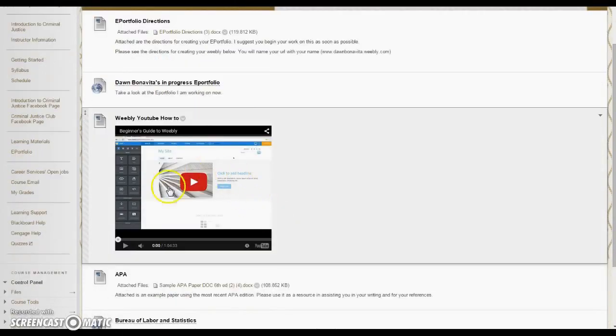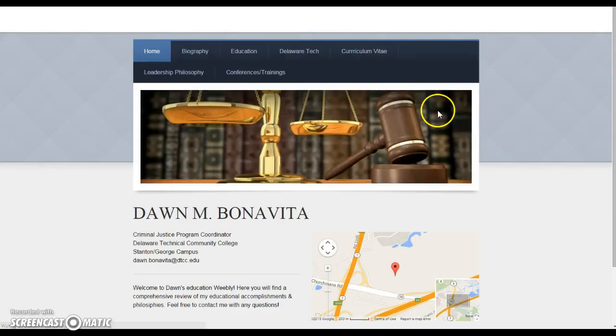And there's a little YouTube video clip here that tells you how to go into creating your Weebly account. It's a free account. You don't have to pay for anything for it. It's a student account. And again, I recommend that you use your login information the same for Weebly as you do for Blackboard.